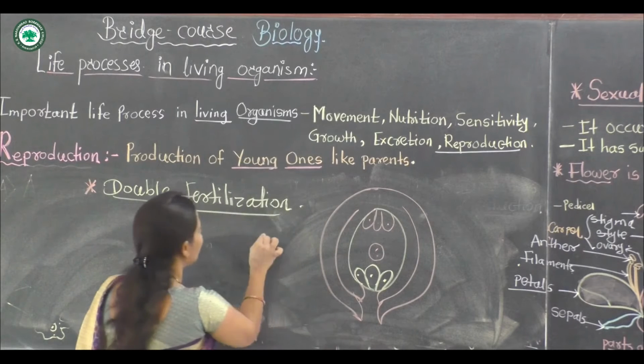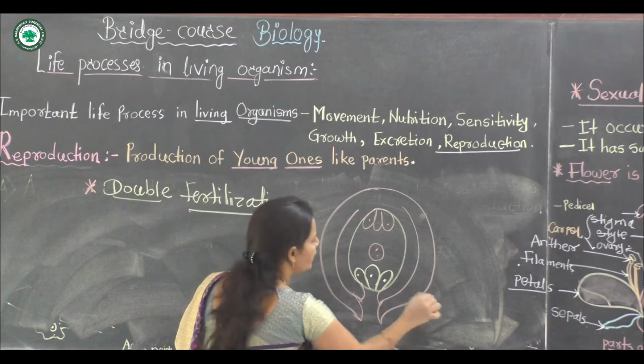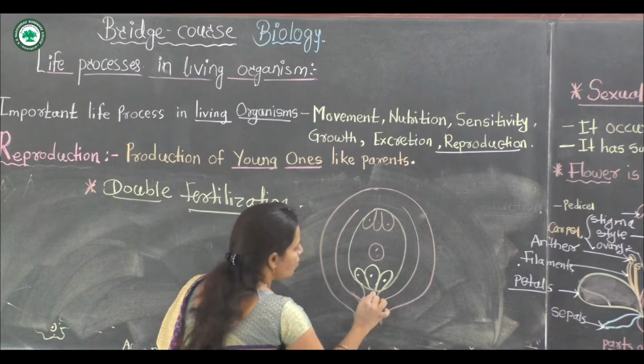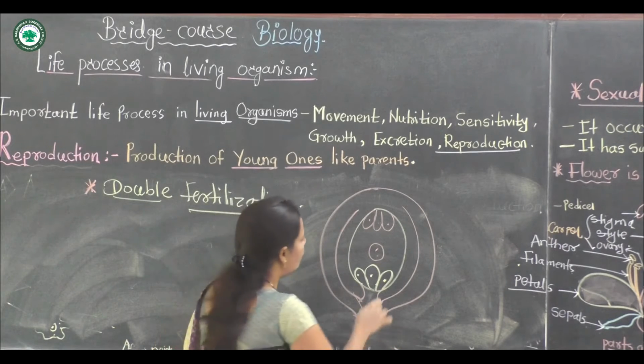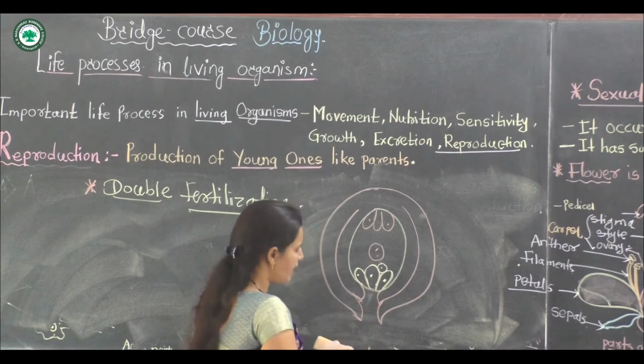Of the two male gametes, one enters through the pollen tube via the micropylar end and fuses with the egg cell.